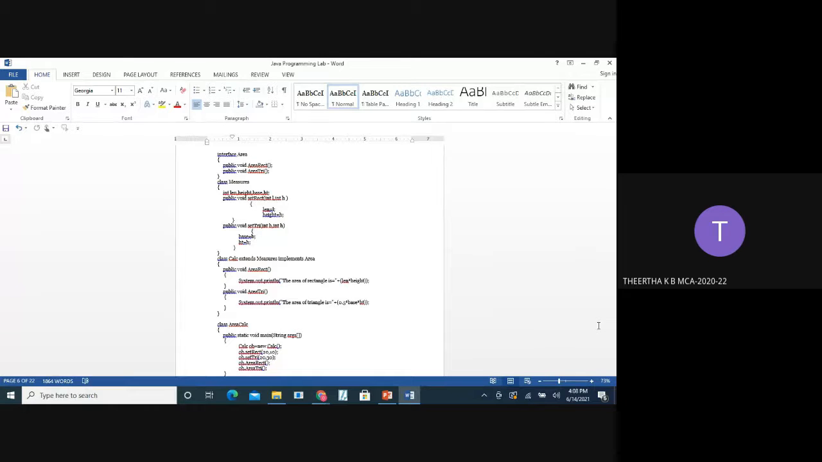And there is class AreaCalc, which contains the main, where ob is equal to a new object created. Through this object and through setRect and setTriangle, the values for the variables are passed. And through areaRect and areaTriangle, the calculation of the area is done and the output is displayed.